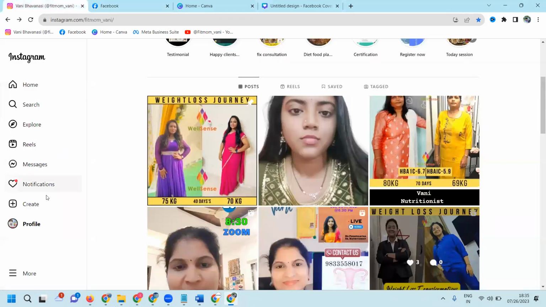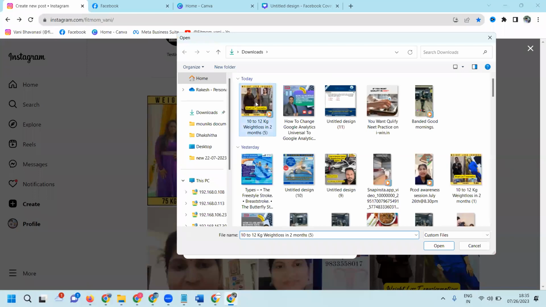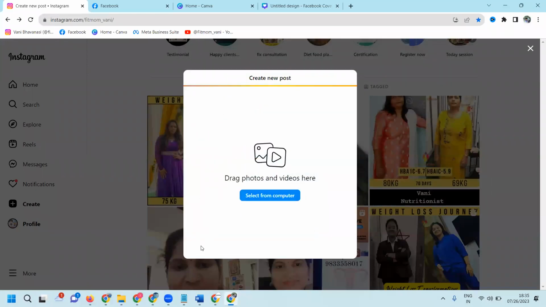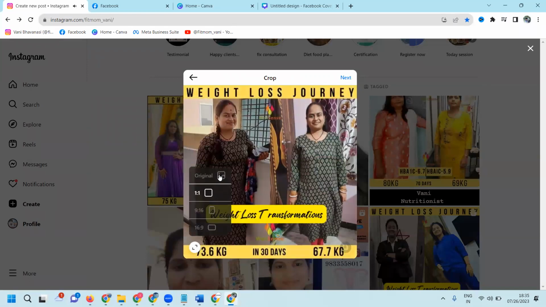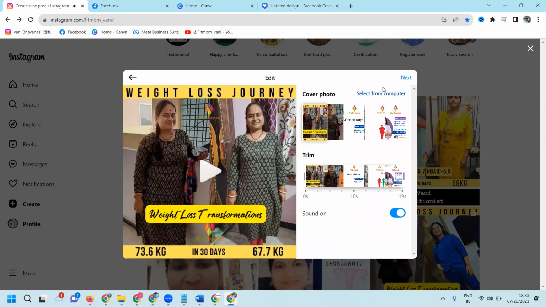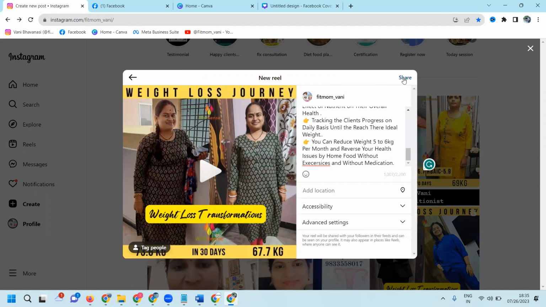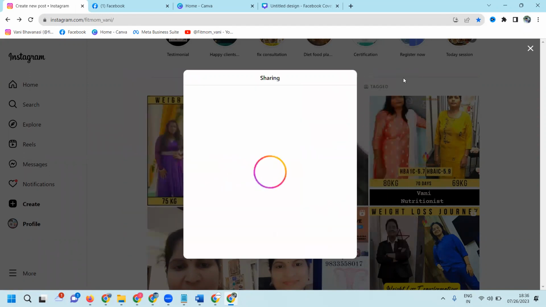Next, go to Instagram, create here, and select your post option. Select the video you want, and the post will be selected in this option. Select your original video, select a proper thumbnail, and click share to post it on Instagram. So this is the method we can post your content and video.